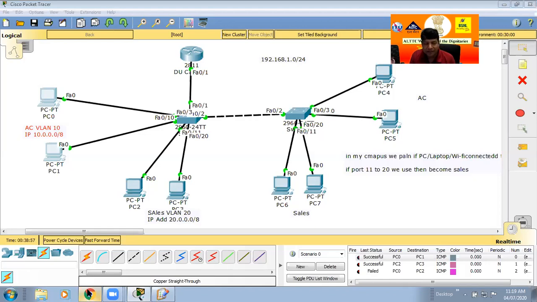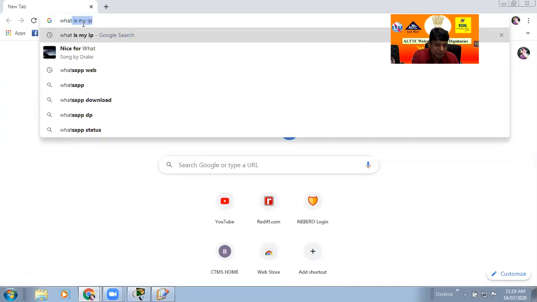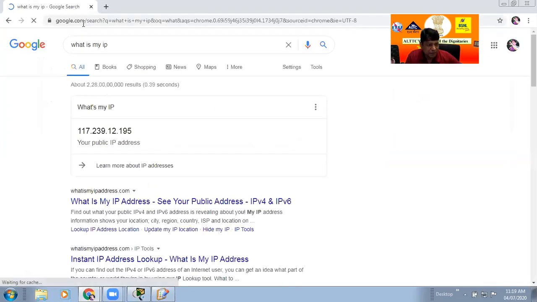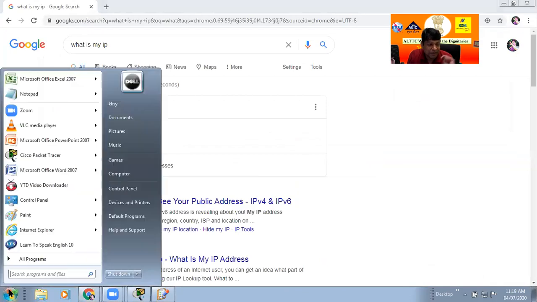If my colleagues in my LTTC campus type Google, it is very simple and easy to find out what the actual IP is. So if I type what is my IP, each and every one in the campus sees the same; this is the global IP. But what is my actual IP? We can check with CMD.